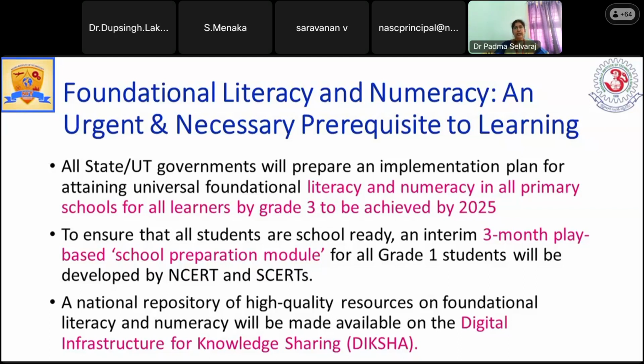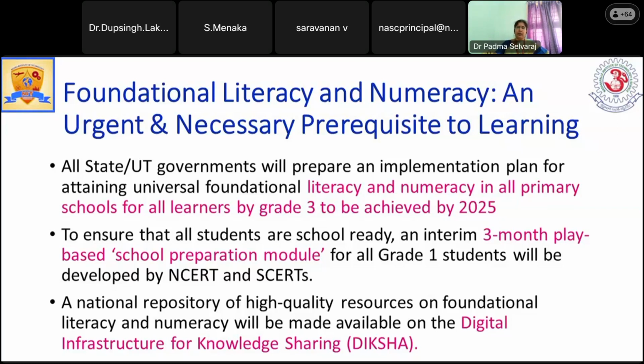And also, because technology is growing in a different manner, they are supposed to combine technology with the education policies. So they are going to use this Diksha resource, which contains all the foundational literacy and numeracy, and how it could reach the students.